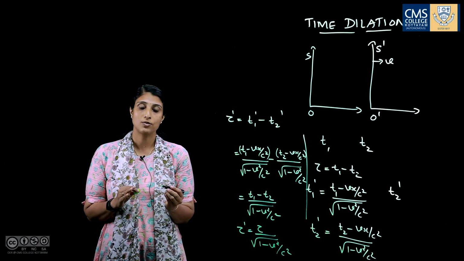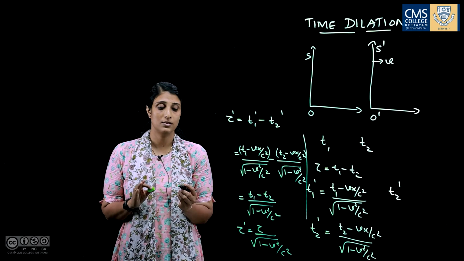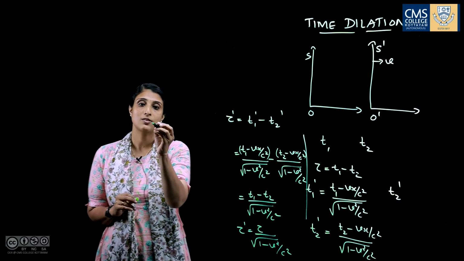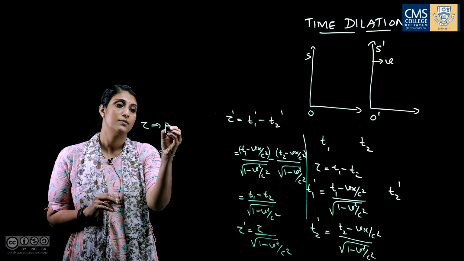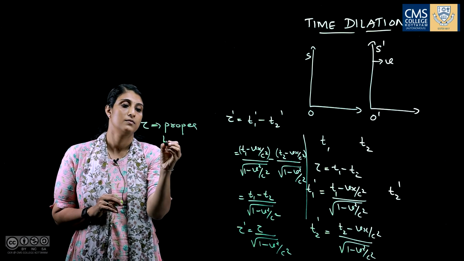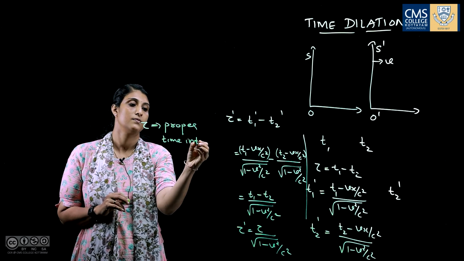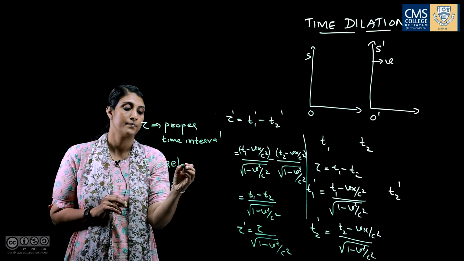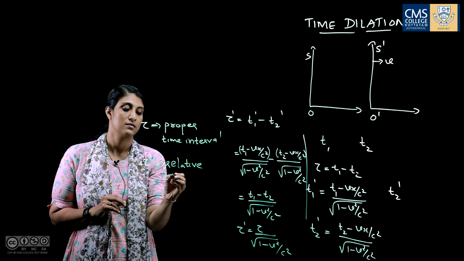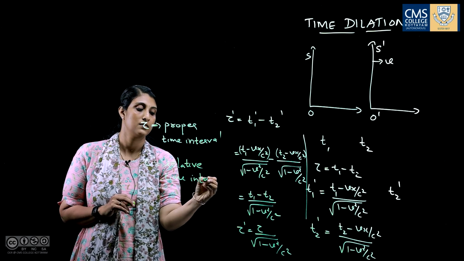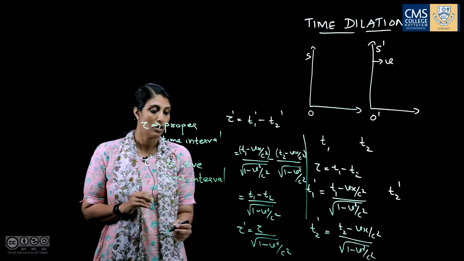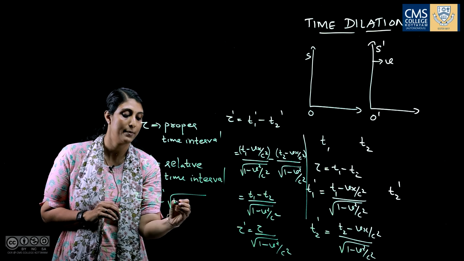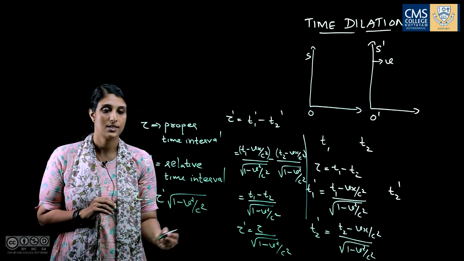Here the two events occurred in the S frame, so the time interval noted by the clock in S frame is the proper time interval, that is, tau is the proper time interval, and tau dash is the relative time interval. So we got proper time interval tau equals tau dash into root of 1 minus v square by c square.